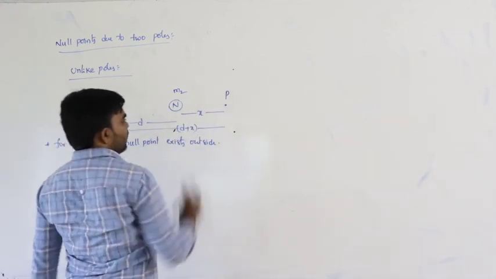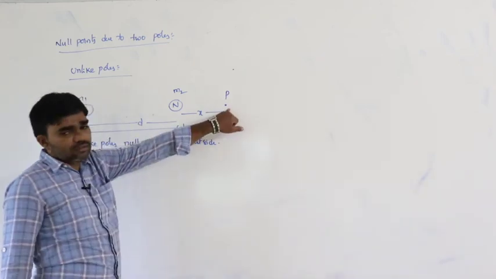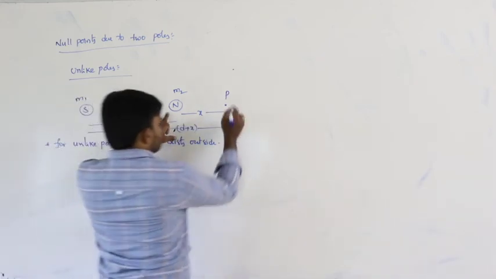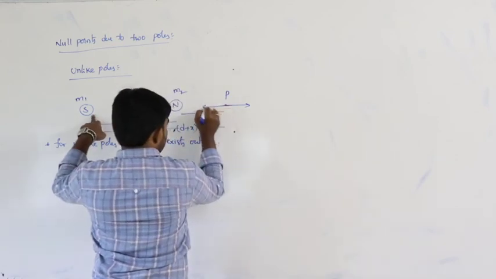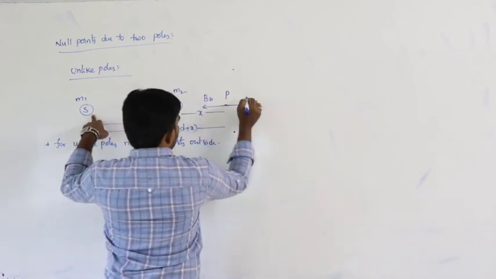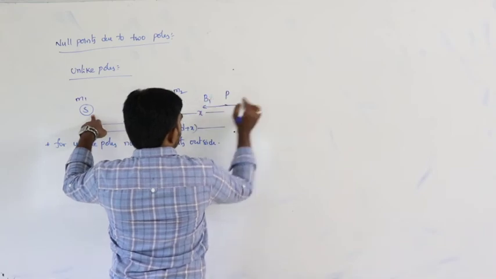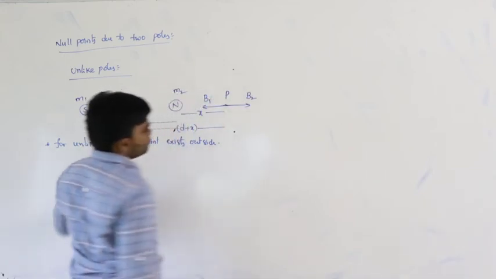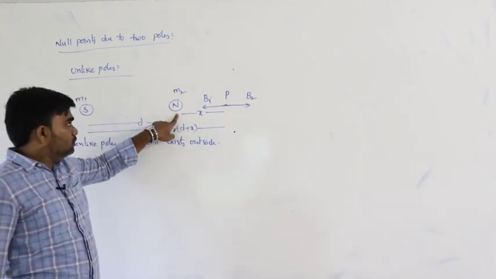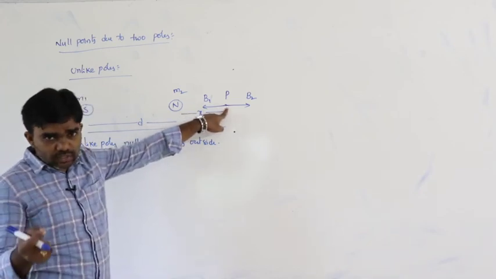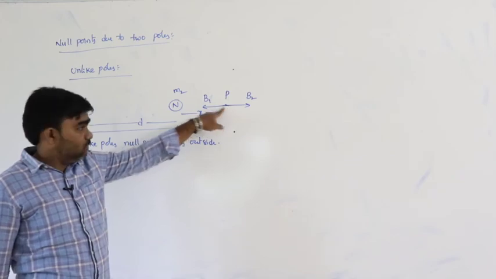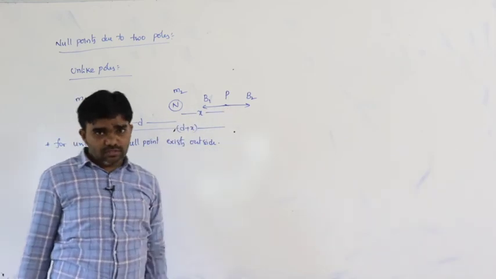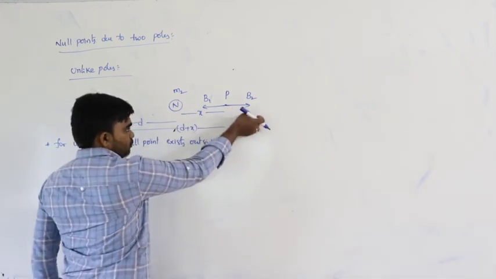While calculating the magnetic field, what do we have to assume here? Unit north pole: north pole repulsion and south pole attraction. Let us say it is B1, and it is B2. Due to north pole, here we are assuming the unit north pole. This is north pole, and here we are assuming the unit north pole. North pole repulses, so this is the direction of B2.